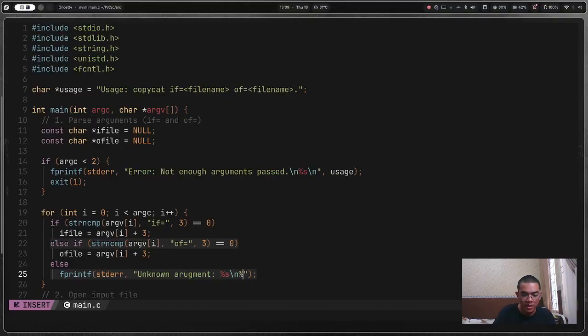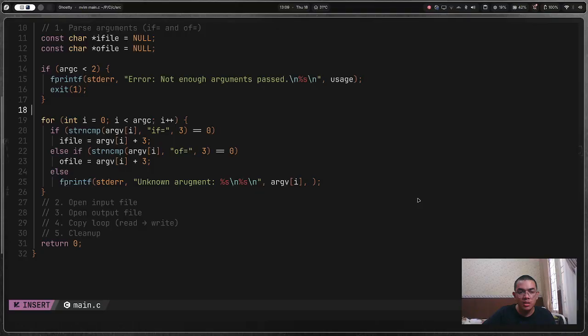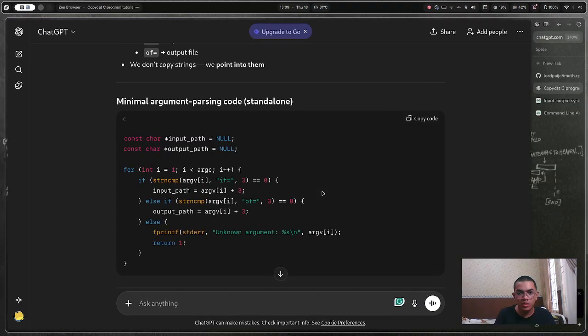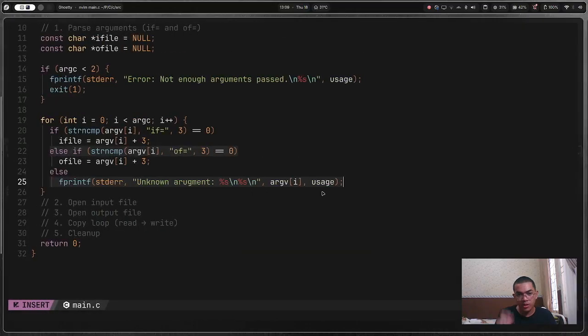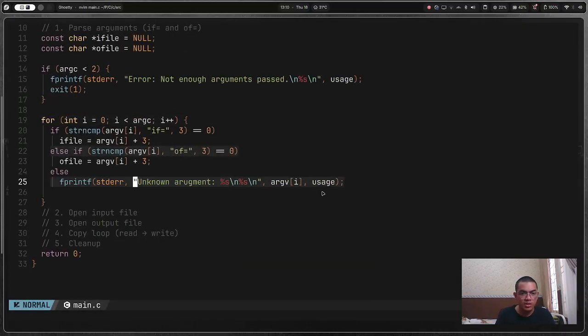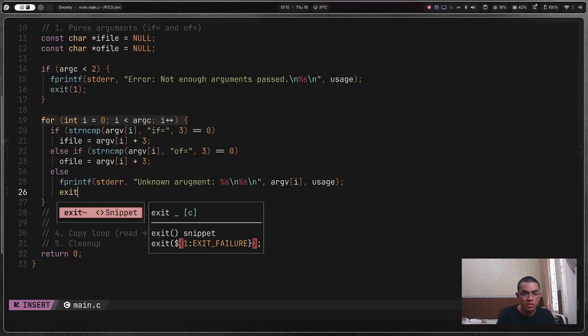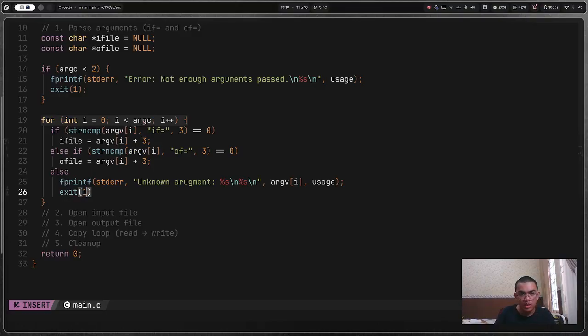And then %s newline, and then the argv[i], comma, okay. The usage. Can I return 1? Okay, I just need to exit 1. Oh shit, I do. exit 1. Now this requires me having this. This is a better approach.